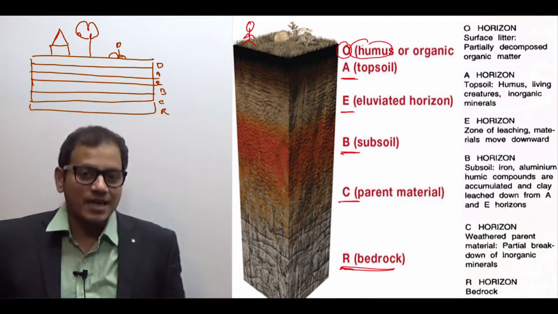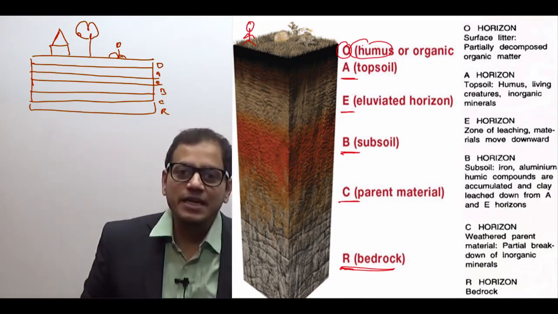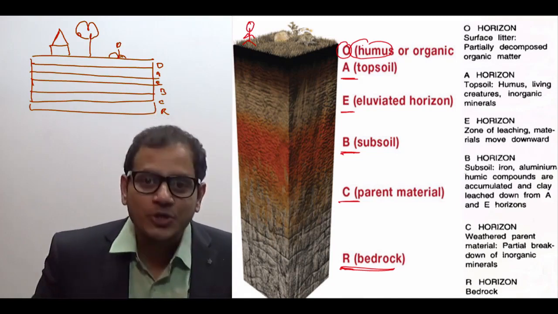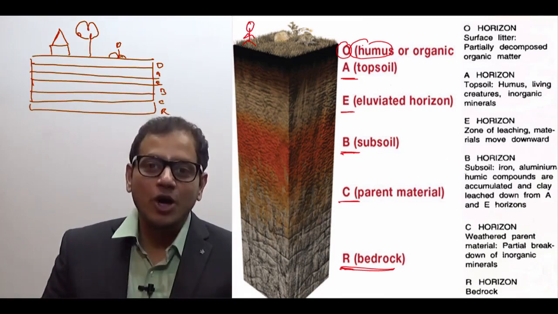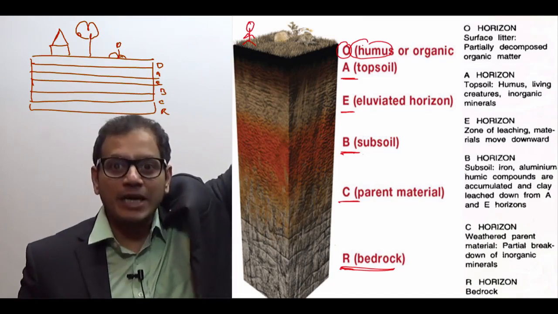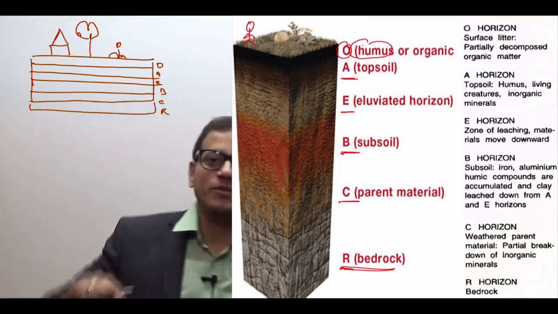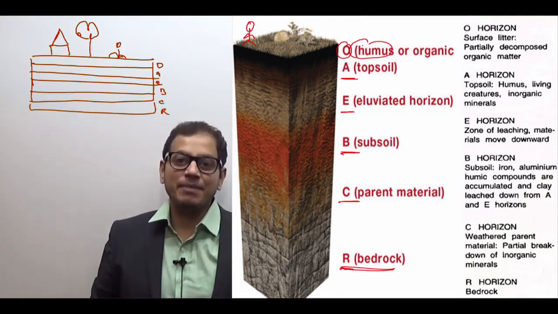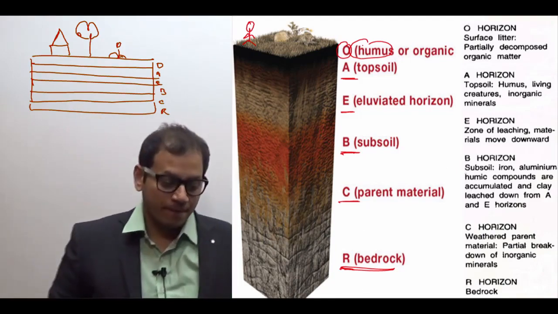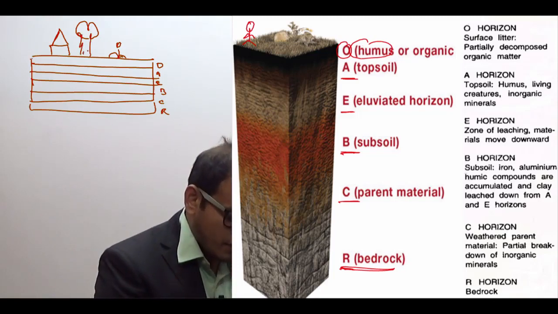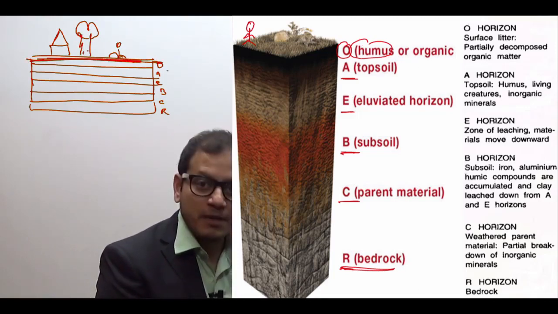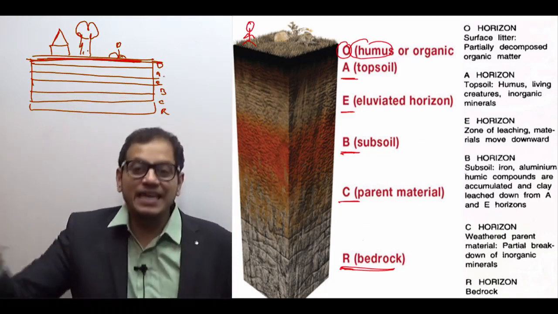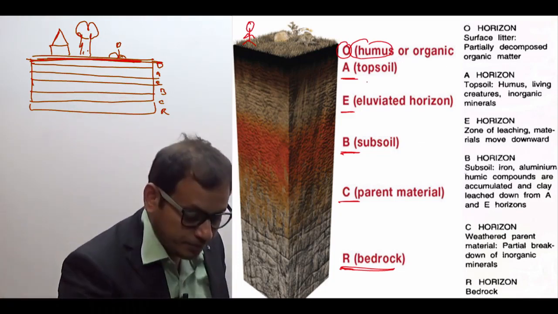After the O layer is the topsoil. It is the A layer. So the next question in the preliminary examination will be, which layer is known as the topsoil? At the top we have the O layer, but the O layer is not a constituent of soil. It is actually organic matter which is there on the top of the earth. So the leaves, etc. are falling, and this is the top layer, but actual soil starts from the A layer, and therefore the A layer is known as the topsoil.